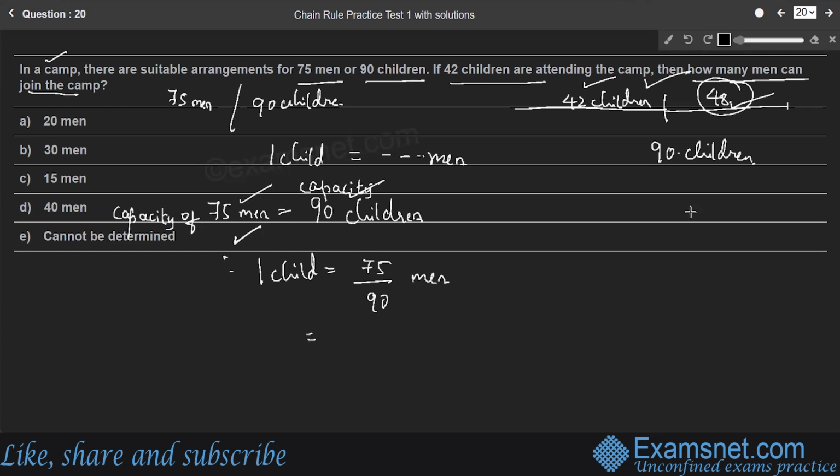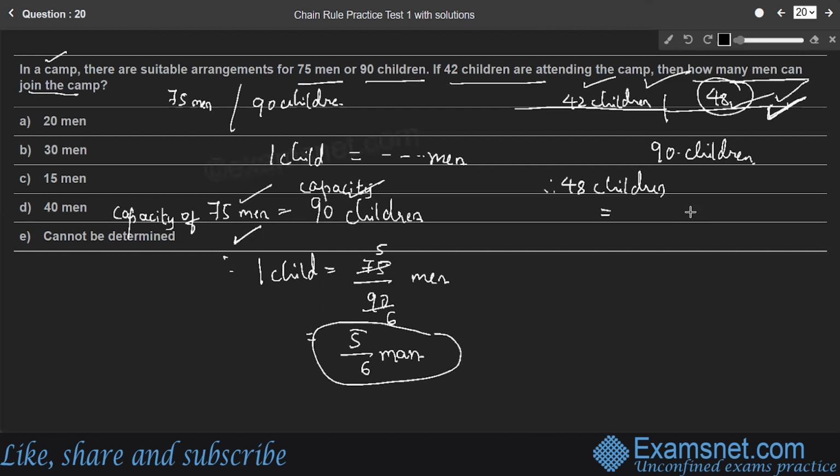Right? So 75 and 90 are the multiples of 15. So 15 into 5, 15 into 6. So one child is equal to 5 by 6 times a man. Therefore, here we have to convert the capacity of 48 children, the remaining children who can be joined here, into the number of men. Therefore, 48 children is equal to